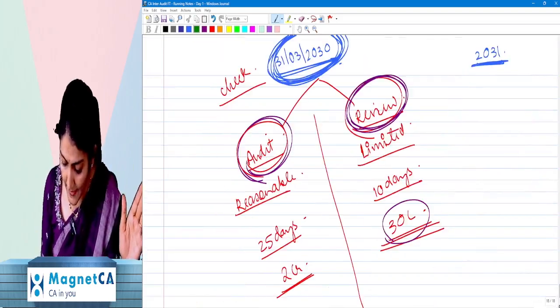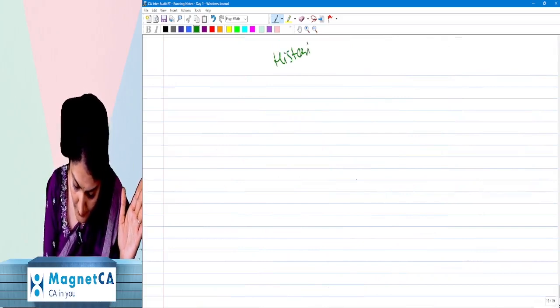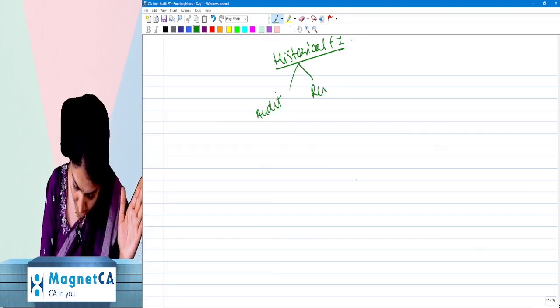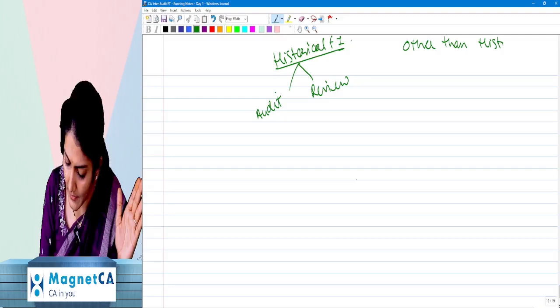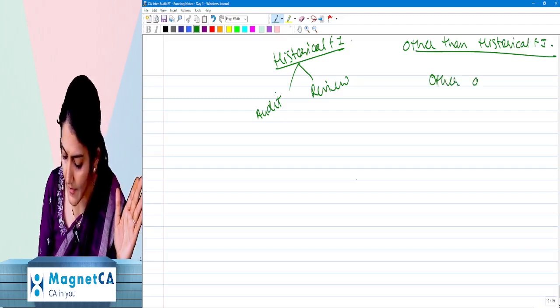For historical financial information, you can do the audit or the review, right? And other than historical financial information, then it becomes the other assurance engagement, right?